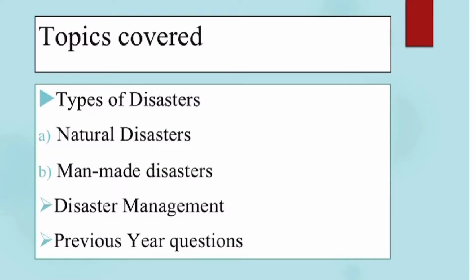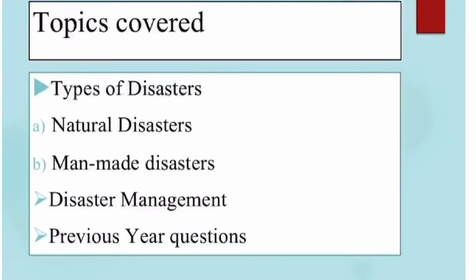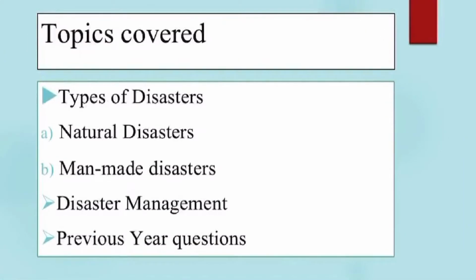Natural disaster is a natural event which can potentially cause loss of lives and property. In a natural disaster, we do not have any control over it. Whereas a man-made disaster is caused due to human activity. Now we can see different types of natural and man-made disasters.